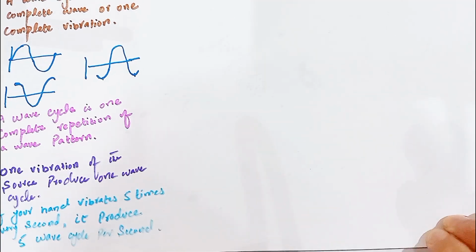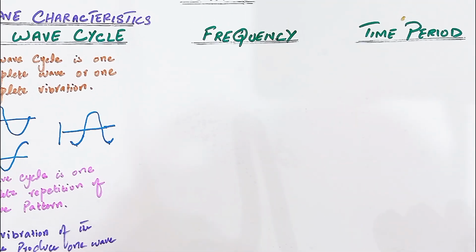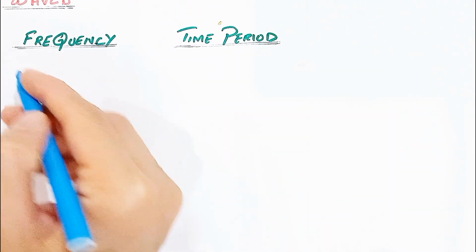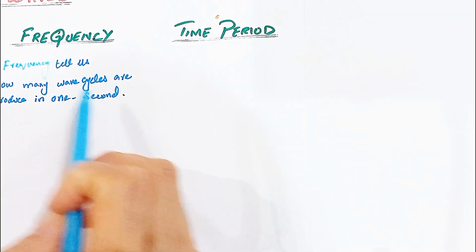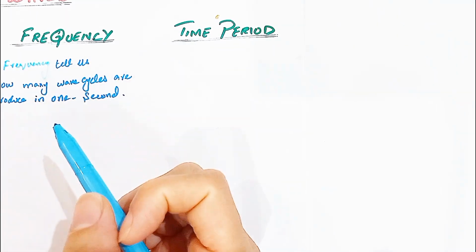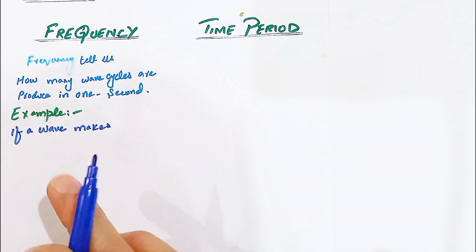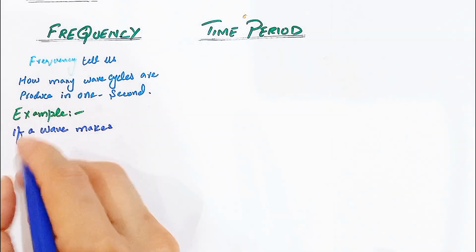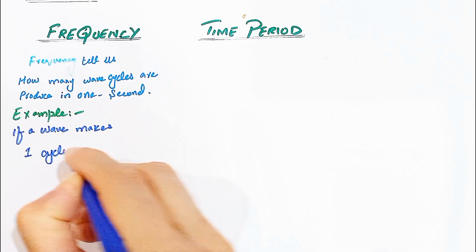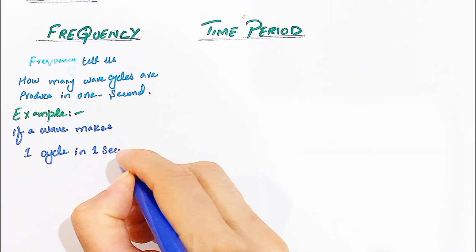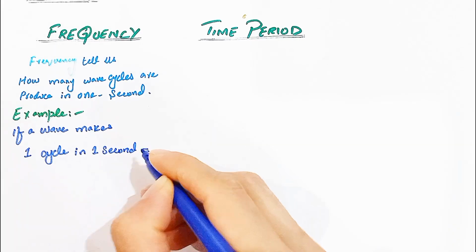Now we discuss the relation of the wave cycle with frequency. How many wave cycles are produced in 1 second? So here we write that the number of wave cycles produced in 1 second is the frequency. For example, if any wave completes one cycle in 1 second, what is the frequency?